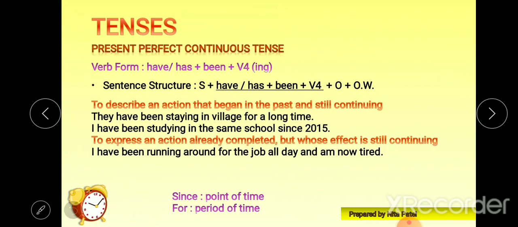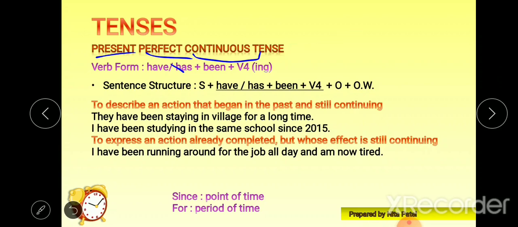Present perfect continuous tense. Next tense. Okay, now look at the title of this tense. Present is there. Perfect, that means the action has been done recently and still it is continuous. That kind of tense we are talking about.